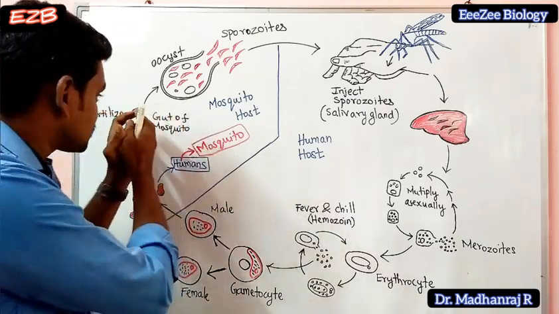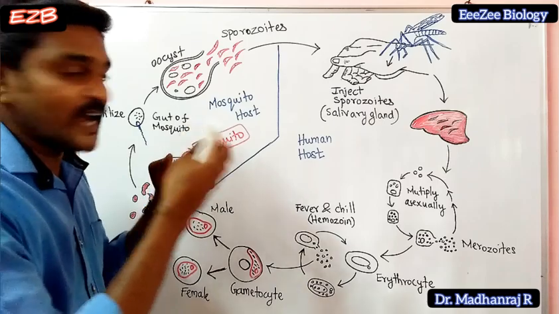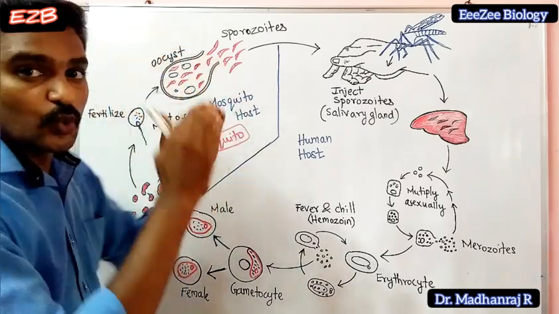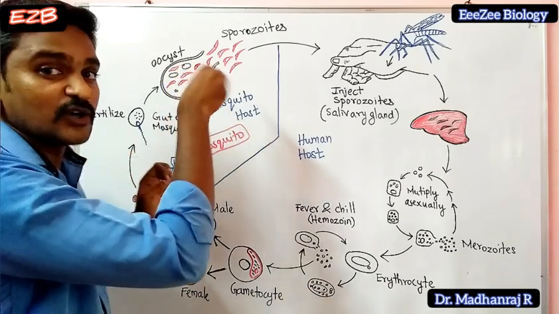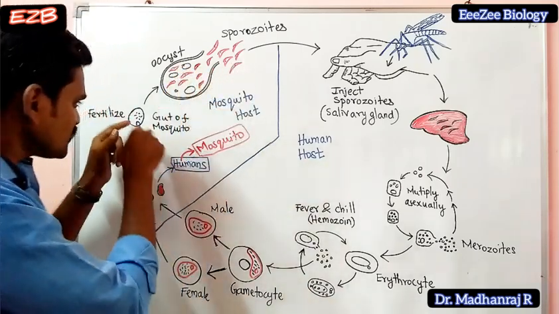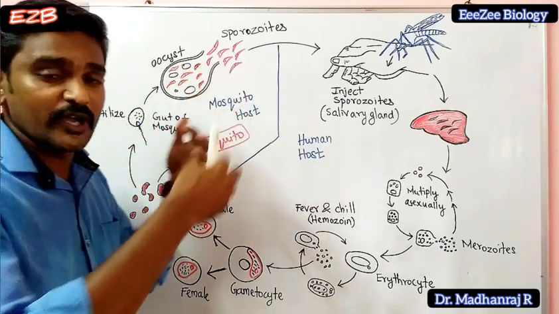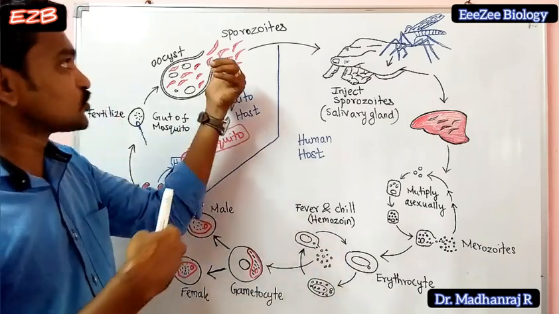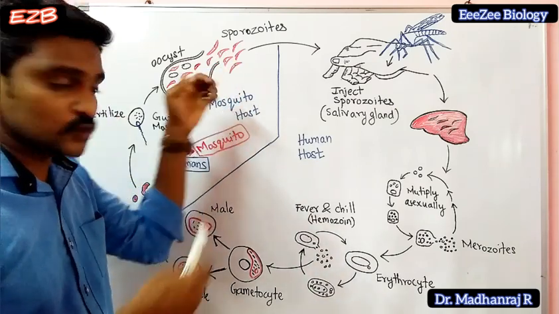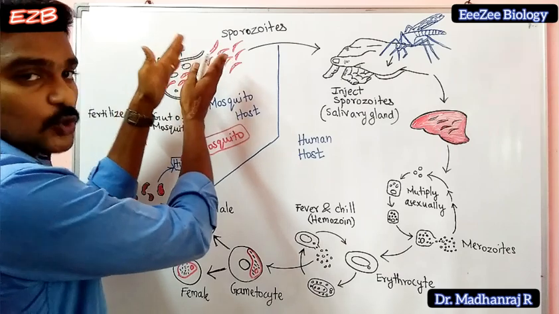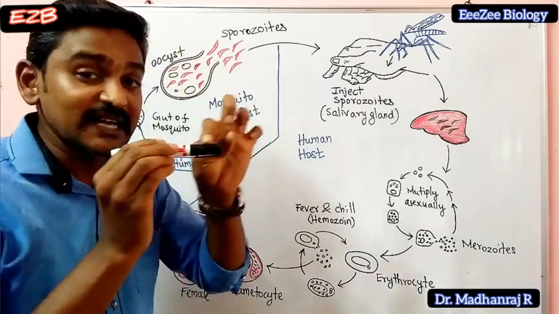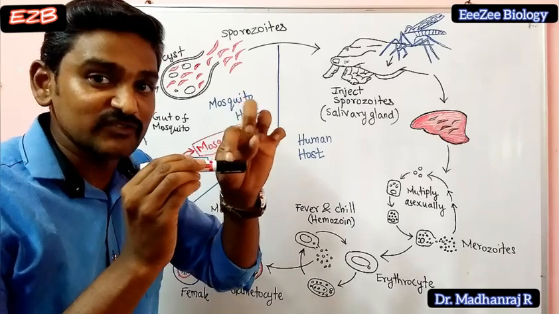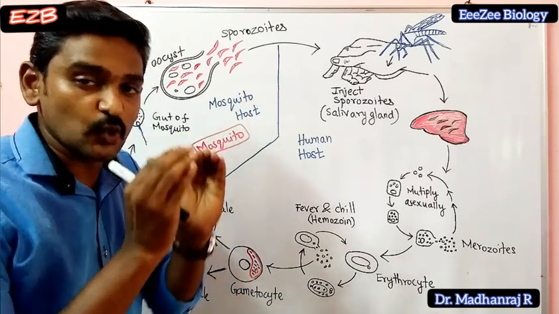This zygote will keep on dividing in the oocyst. The oocyst is a cyst-like region where they keep on dividing; mitotic division will be going on. Later, this zygote will go on producing many sporozoites, which will be released. These sporozoites will reach the salivary gland of the mosquito, and they will be stored there.